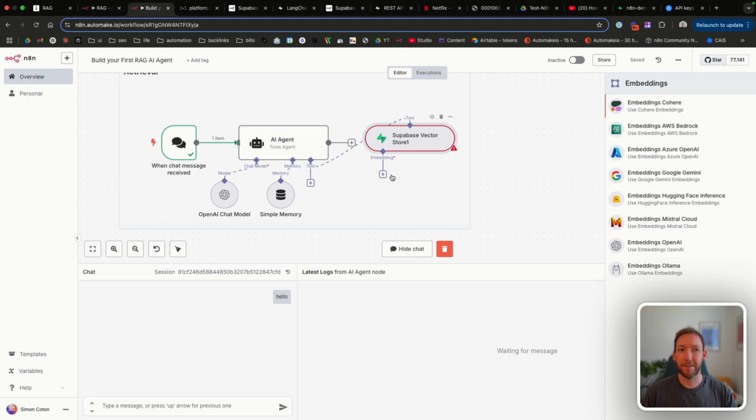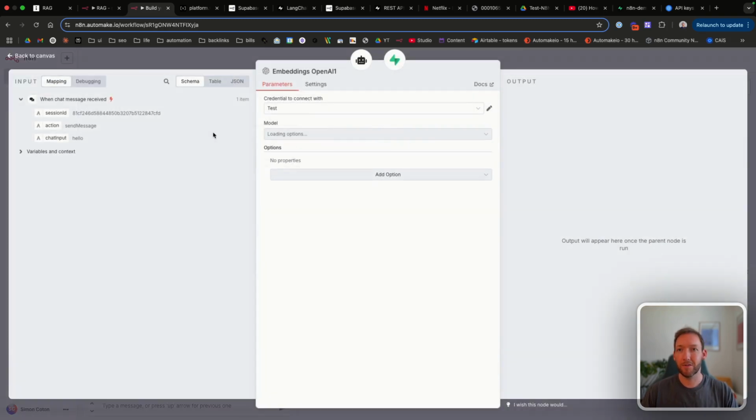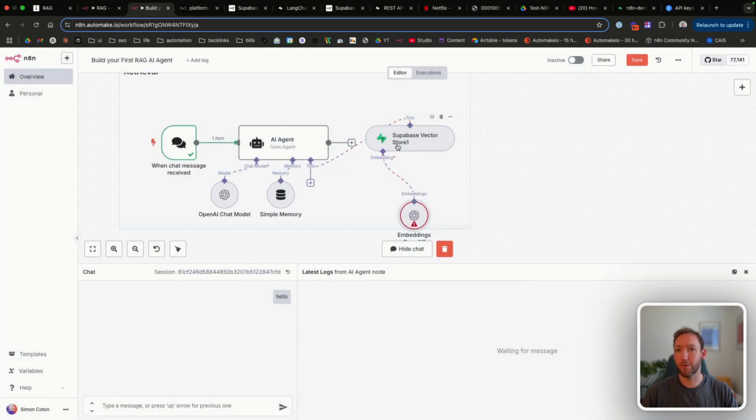We're now going to connect an embeddings model, and we need to use the same embeddings model because if you remember, the embeddings model is going to convert our query into a vector. If we're using a different model, it's going to be looking for a different set of vectors, so it won't work. So we'll connect our embeddings model, and we use the small model as it's suggested in vectorize.io.